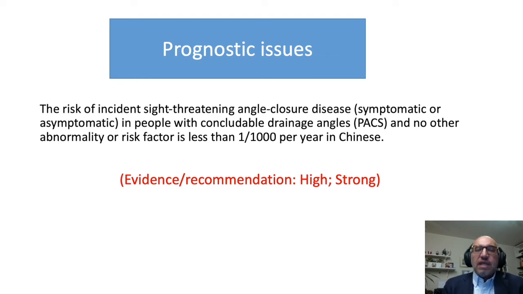When you see in the clinic a patient with a shallow anterior chamber and no other abnormalities, please know that the risk of developing glaucoma in those patients is extremely low, and it is estimated to be less than 1/1,000 per year in the Chinese. That was behind the recommendation that patients who are silent and having just a shallow anterior chamber, we shouldn't proceed for PI on those patients. And this piece of information is high evidence and strong recommendation for practice.